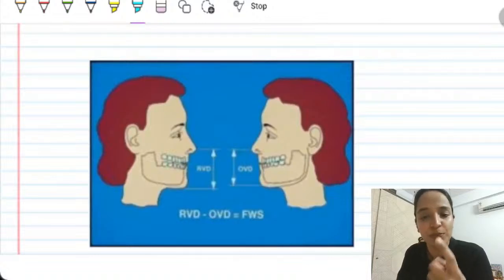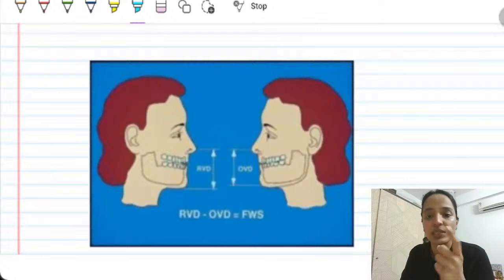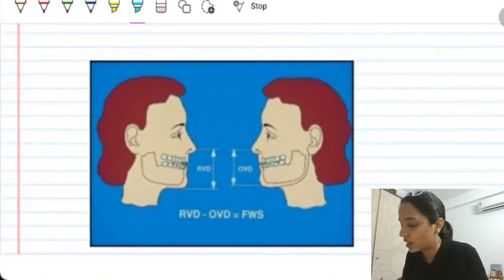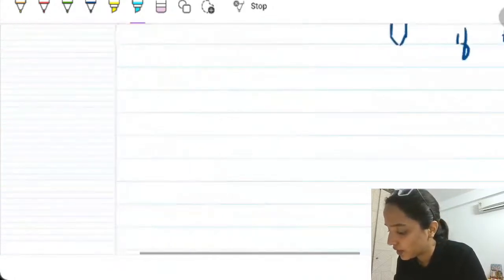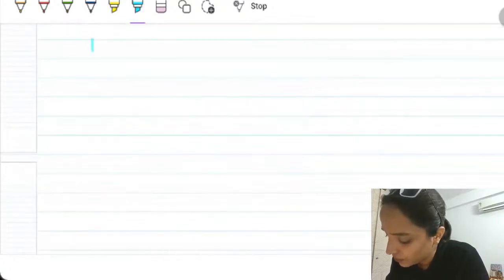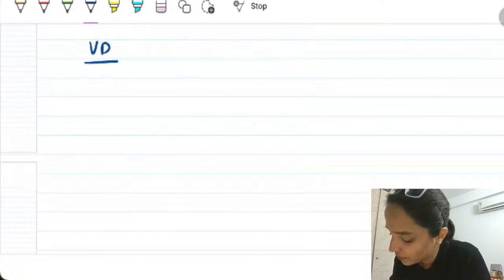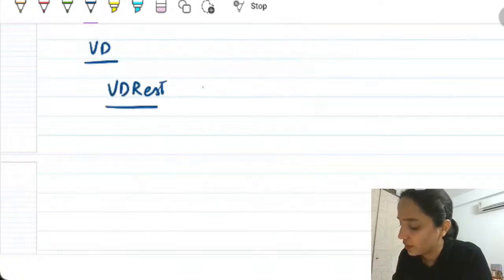All of you are sitting in rest position. If I measure this distance, that is VDR. That distance is called vertical dimension at rest position, right?